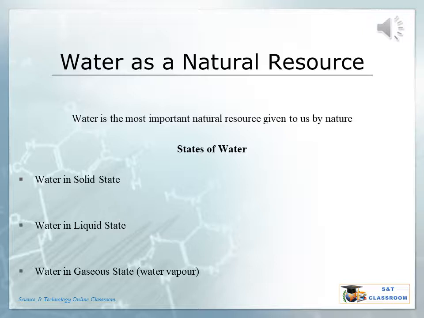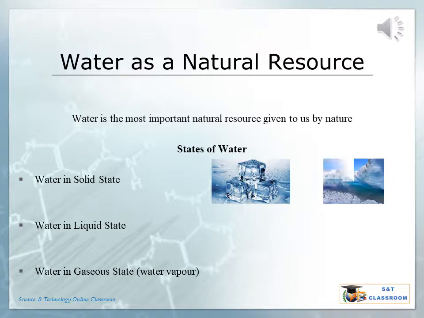Water in solid state. Ice, snow, glaciers are some examples for the solid state of water. Glaciers can be seen in the southern and northern poles of the world. In some countries, snow can be seen in the winter season. Snow is also a solid state of water.